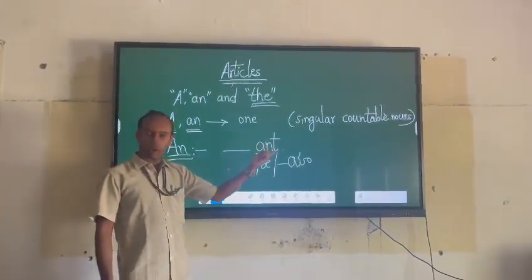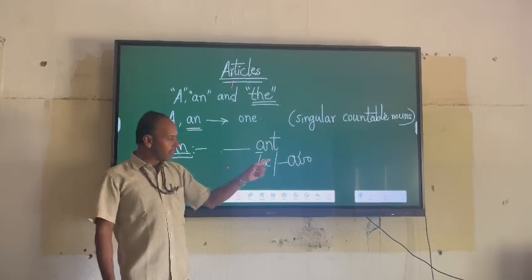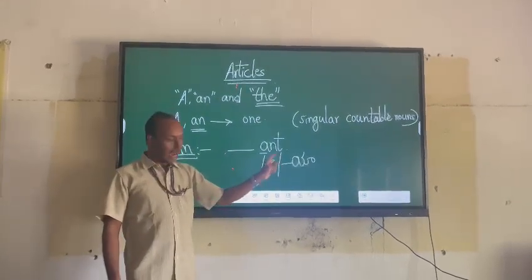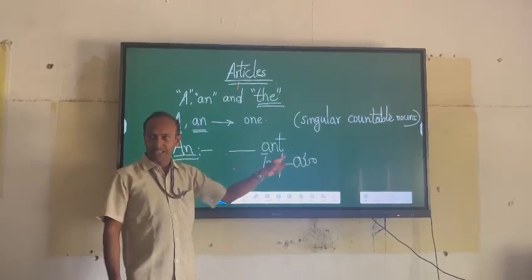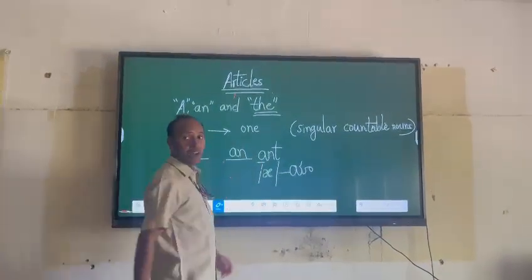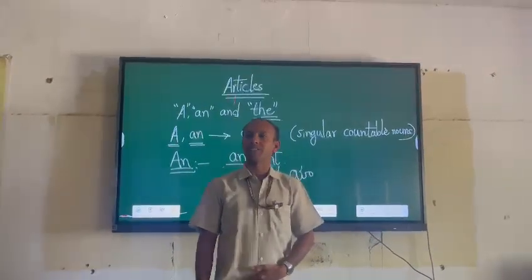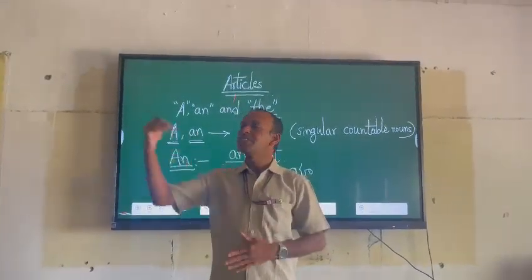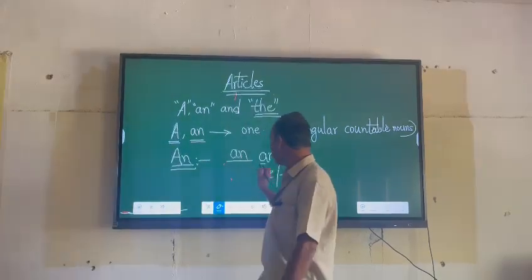First of all, you need to pronounce that singular countable noun. Then you have to observe the first sound. And if that first sound is a vowel sound, like in this case, then you write an. So it's always an ant. You cannot say there is a ant. It's always wrong. There is an ant. Because in ant the first sound is a